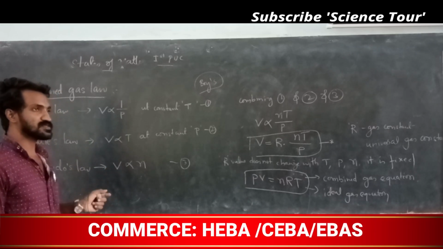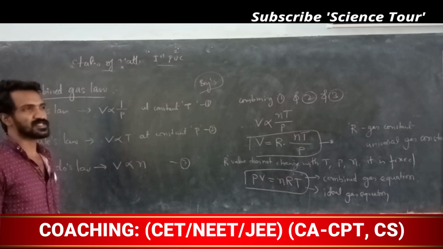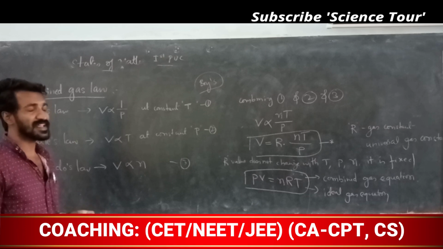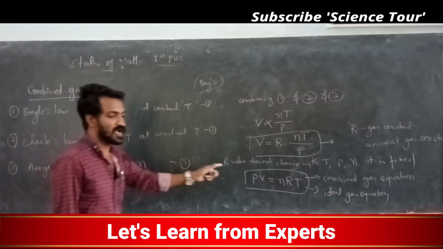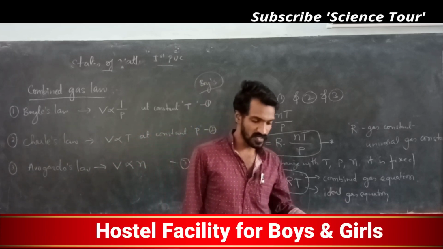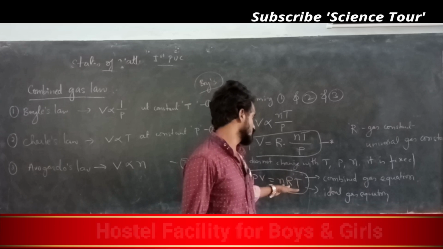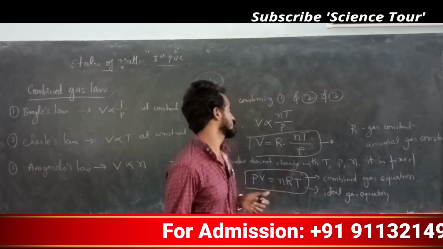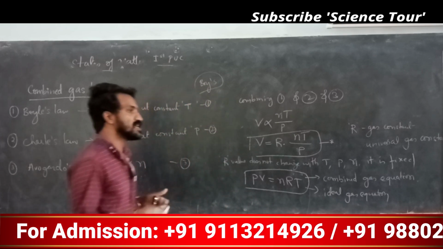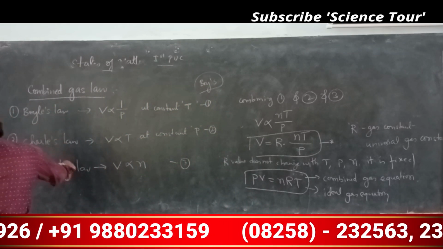Mainly we call this the ideal gas equation. Understand? It is also called the combined gas equation. What we did, my dear students, is we combined Boyle's law, Charles's law and Avogadro's law.